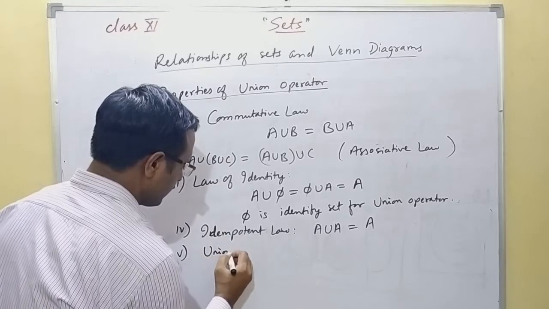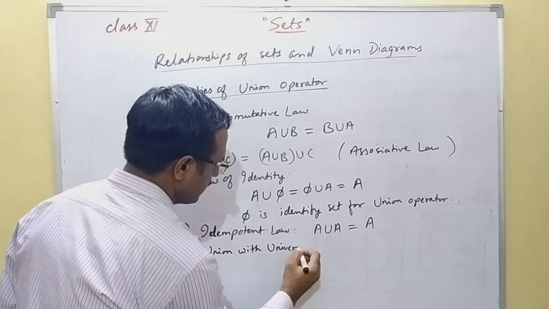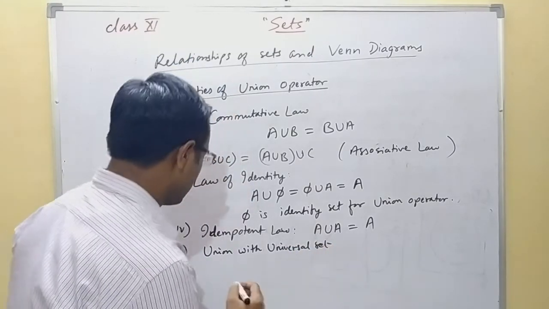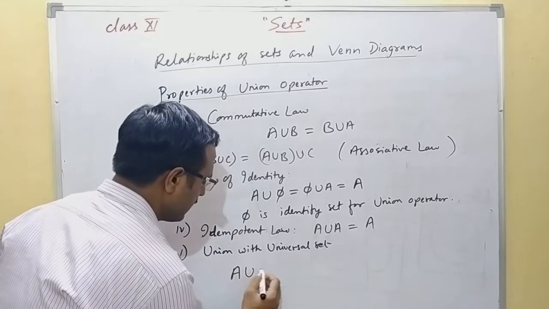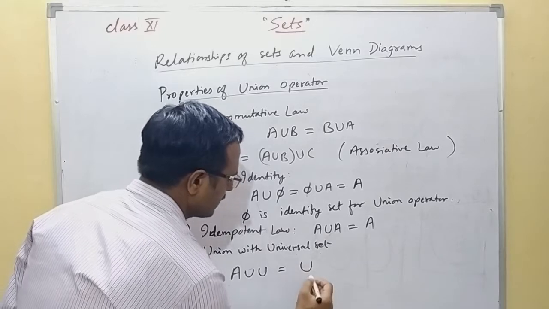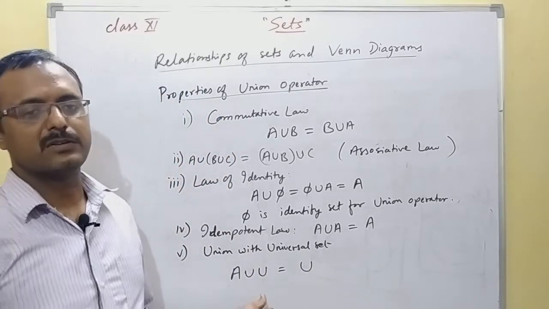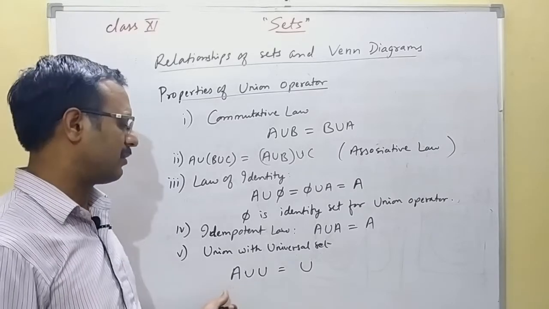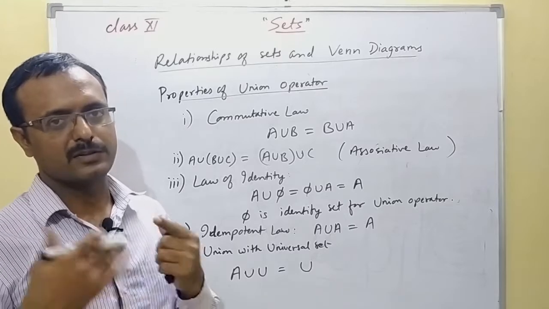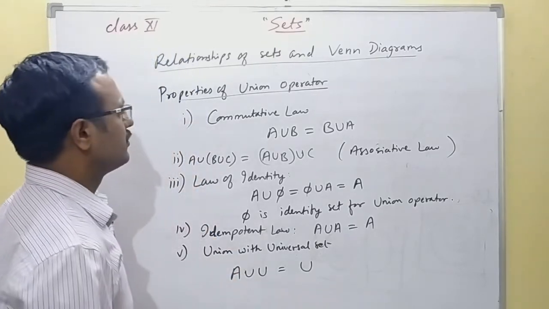Union with universal set. If you do the union of any set A with universal set U, the result will be universal set, because you are including all the elements of U and also A. A is a subset of U, so all the elements of U will be the final result. So these are the properties of the union operator.